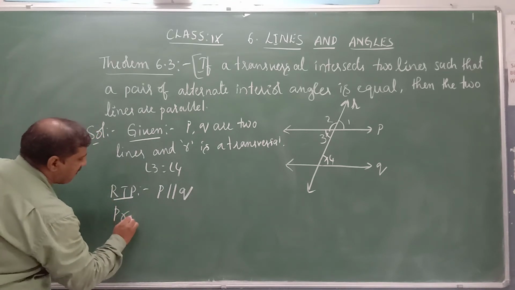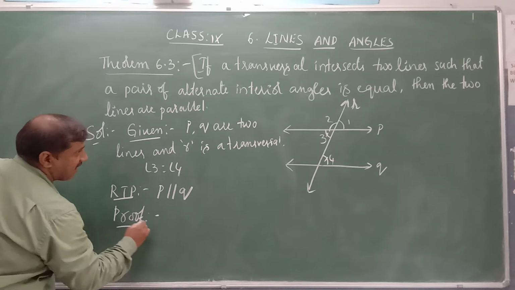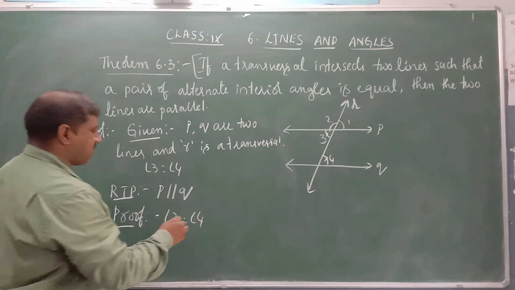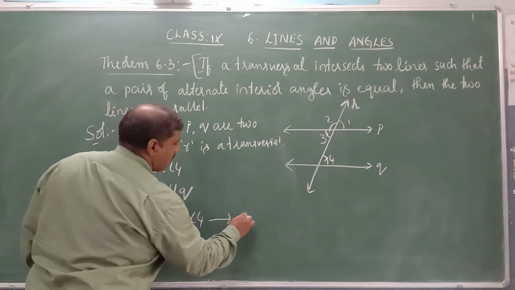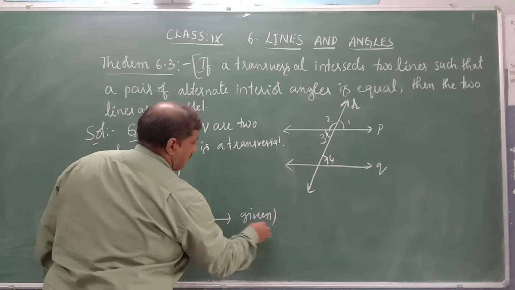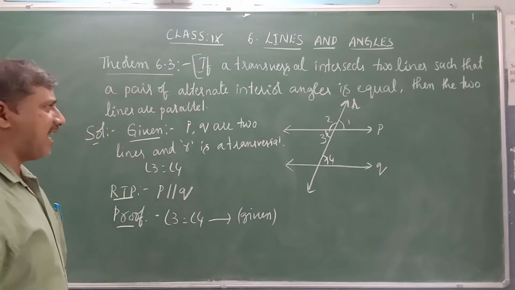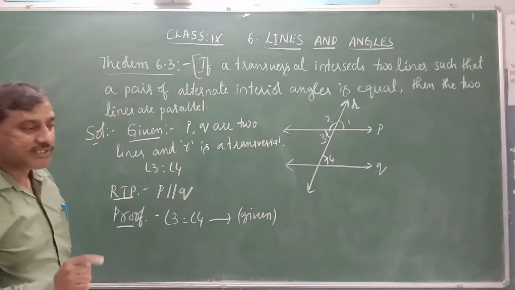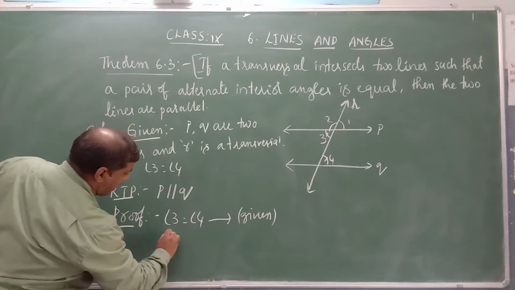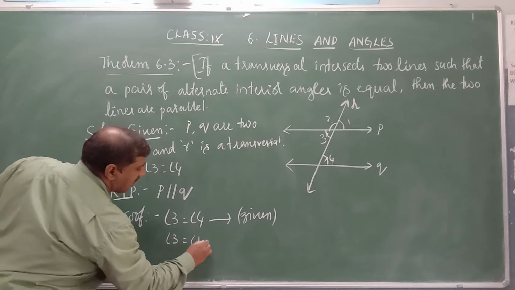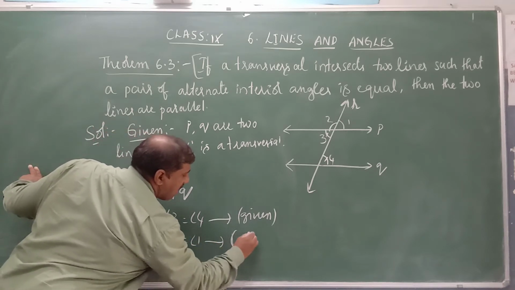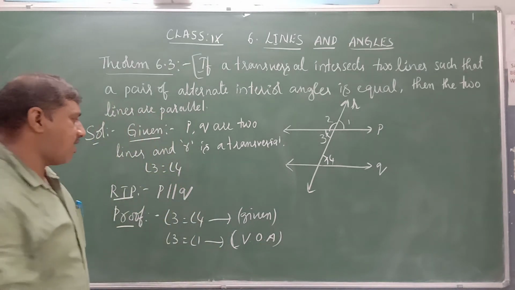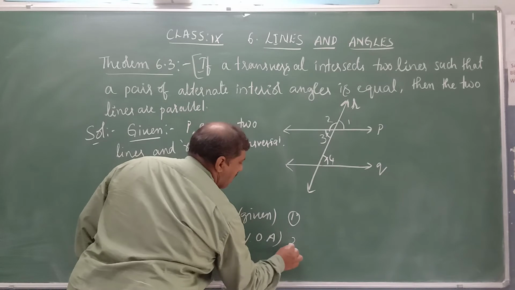Proof. Observe the figure. Yes, it is given angle 3 is equal to angle 4. Now what about angle 1 and angle 3? Angle 1 and angle 3, these two are what? Vertically opposite angles. Now angle 3 is equal to angle 1. That is, vertically opposite angles are equal. Take this as equation 1 and equation 2.